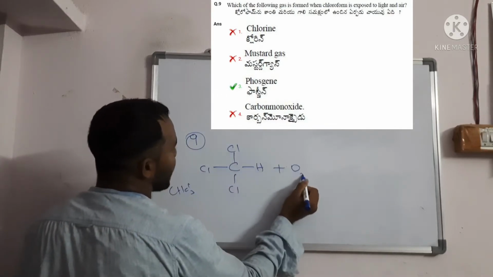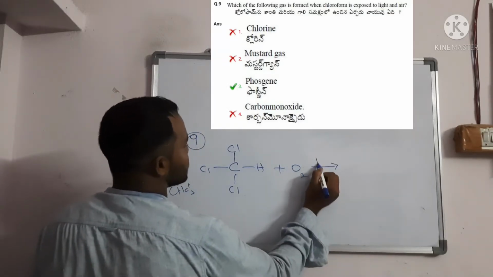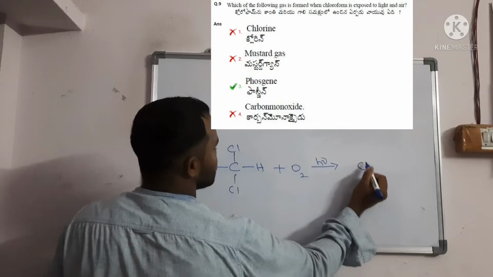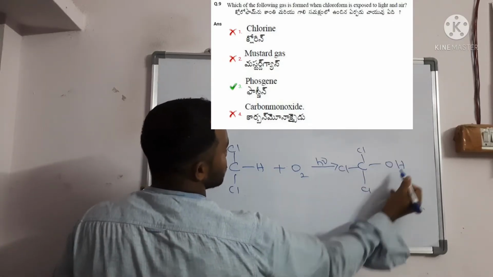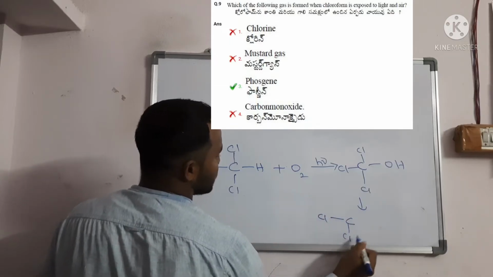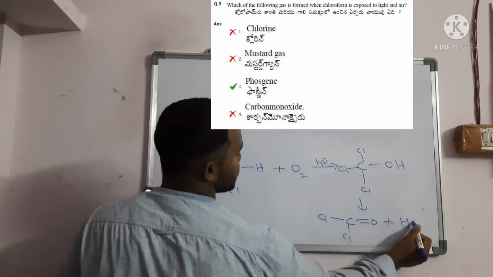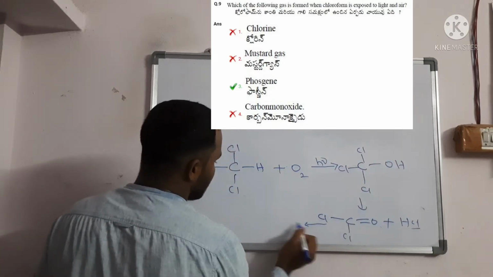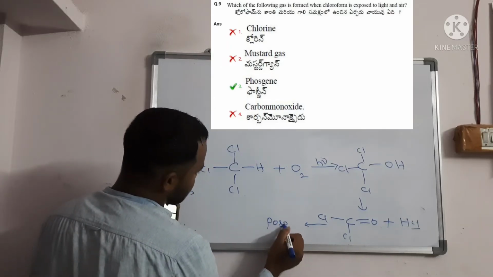When it reacts with oxygen in the presence of light, you get CCl with OH, and then you get Cl, C double bond O, with HCl remaining as it is. This is called phosgene.